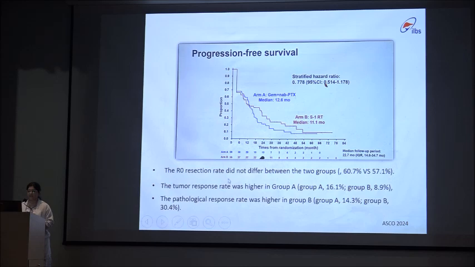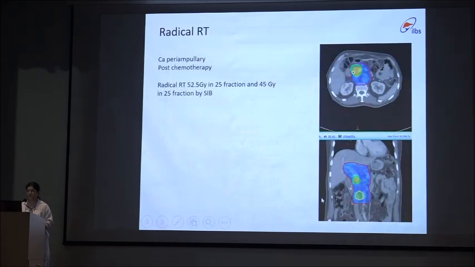The R0 resection rate did not differ between the 2 groups, but the pathological response rate was twice as high in group B as compared to group A. That is, in the concurrent chemoradiation arm, it is 30.4% as compared to 14% in group A.